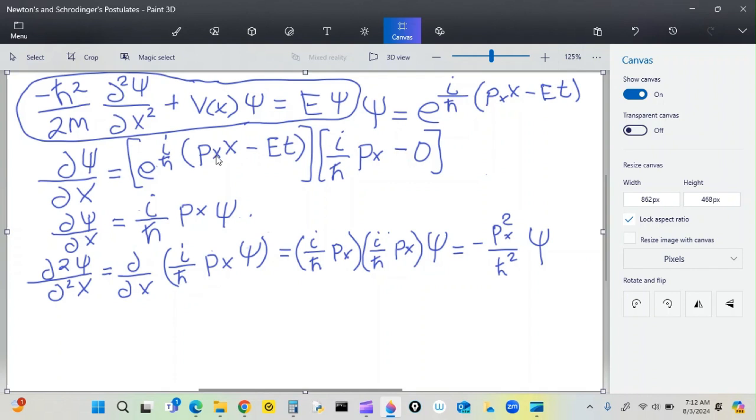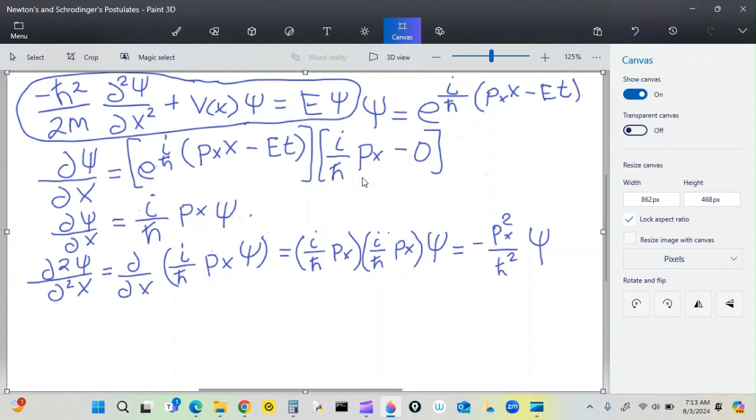Px is a constant as far as x is concerned, and this whole quantity has no x in it, so it is going to be 0. That's why I've got the 0 out here. So notice this is i over h bar px. That's the first derivative.